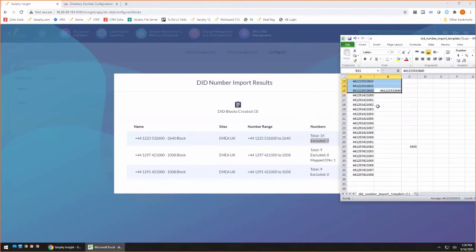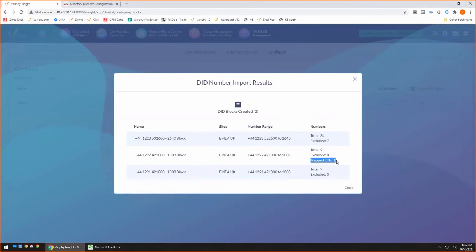Now let's take a look at the one we were being a little trickier with. So here are two different regions within the UK that have very similar dialing patterns, 1291 and 1297. But again, Variphy was smart enough to say, hey, this is a different region. The 1291 fits into 1291. 1297 is a completely different block because it is a completely different region within the UK, and it also brought back our exclusion, and there we can see our mapped DN.